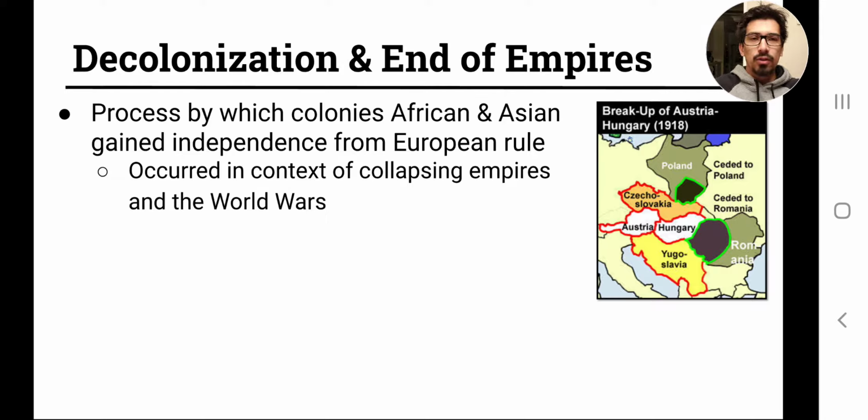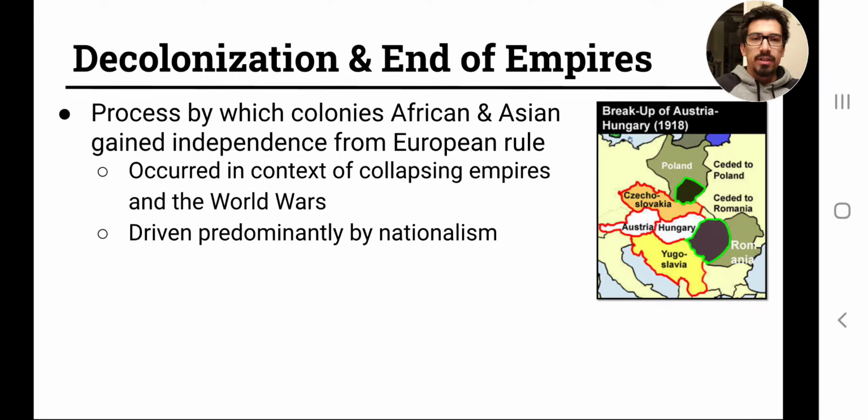Whereas after World War II, the demise of the empires are actually usually your maritime empires, the colonial empires of Europeans, of their nations, their states in Africa and in Asia. These are predominantly driven by nationalism. So this is especially true in Africa, that nationalism drives these independence movements.